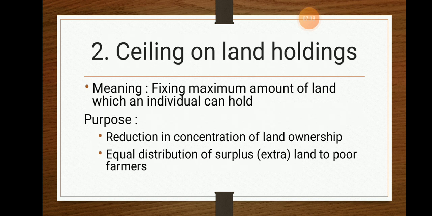Okay, now the next thing, that is ceiling on land holdings. First let's know the meaning, that is the fixing of the maximum amount of land which an individual can hold. What is this fixing of the maximum amount of land? I'll give an example. If the government declares the maximum land a person can hold is only 5 acres, and I have 10 acres of land but my friend has only 1 acre of land, what does the land ceiling apply here?